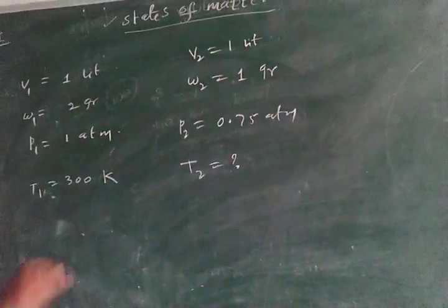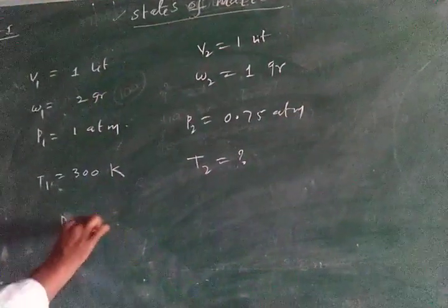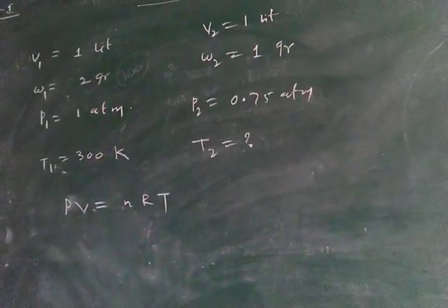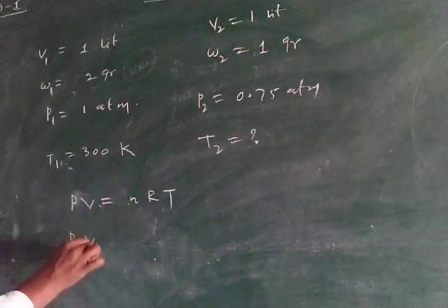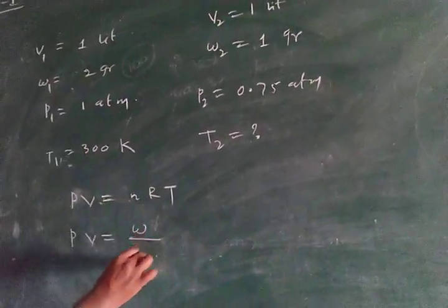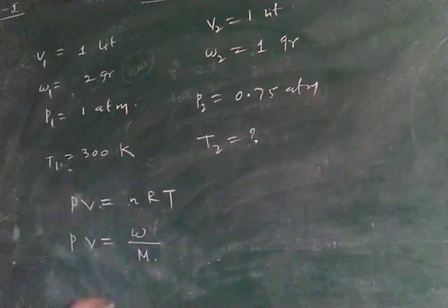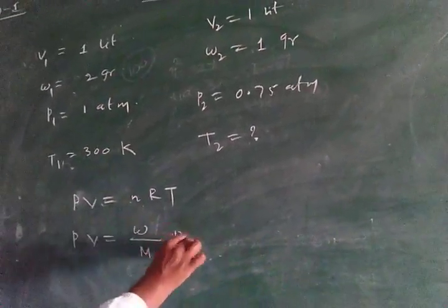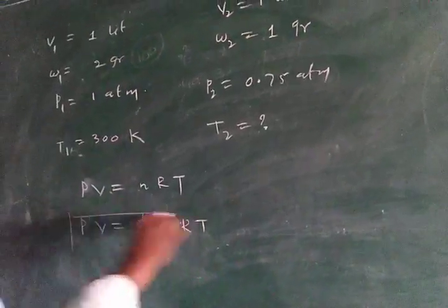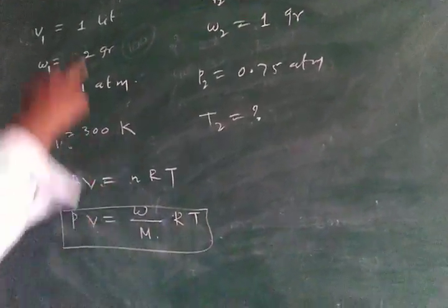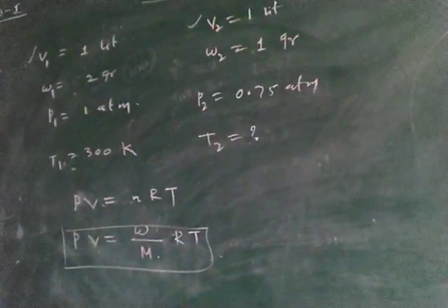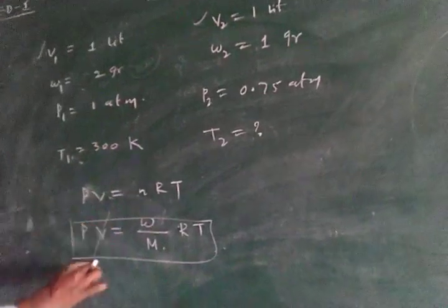So the formula is PV equal to nRT, the ideal gas equation. From this, PV equal to n, number of moles, which is weight by molecular weight, into R into T. In the options you see V1 and V2 are the same, both constant values, so they are neglecting the V value.